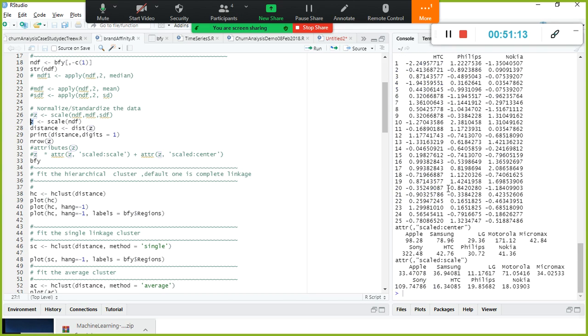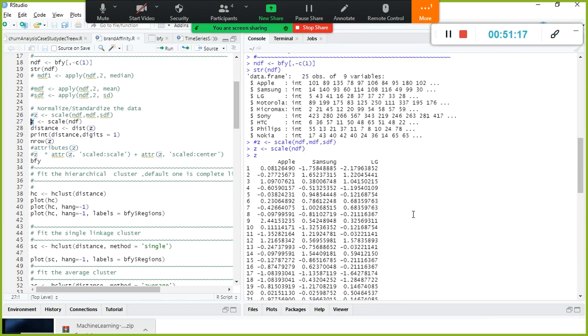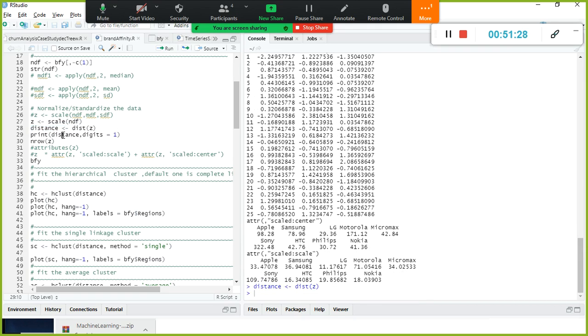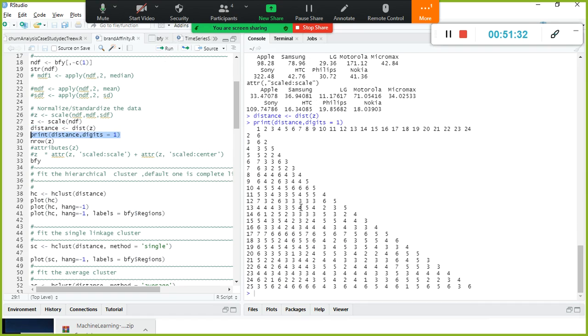So these are the values. Look here, most of the values are very small. And next, there is a function called dist, using which I'm going to find the distance from one observation to the other observations. Look here, it looks so neat. So this is my data set.